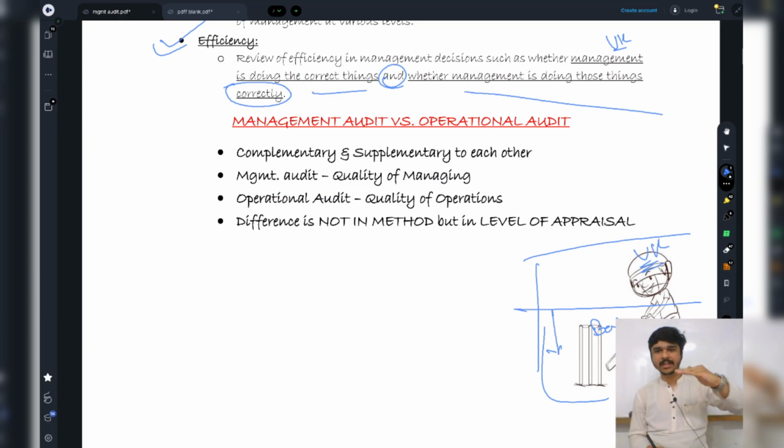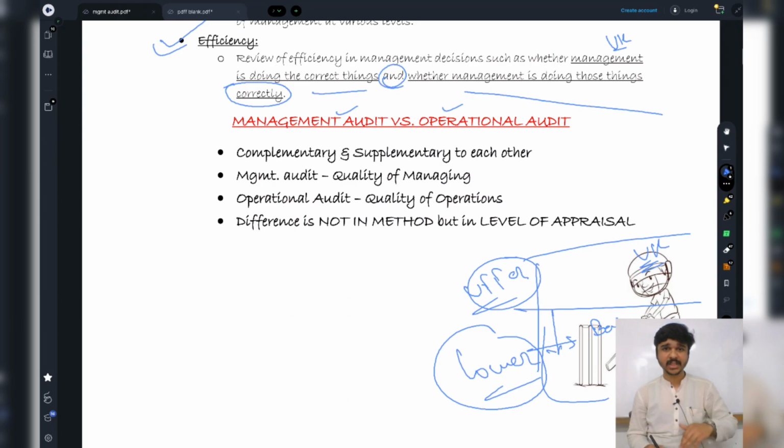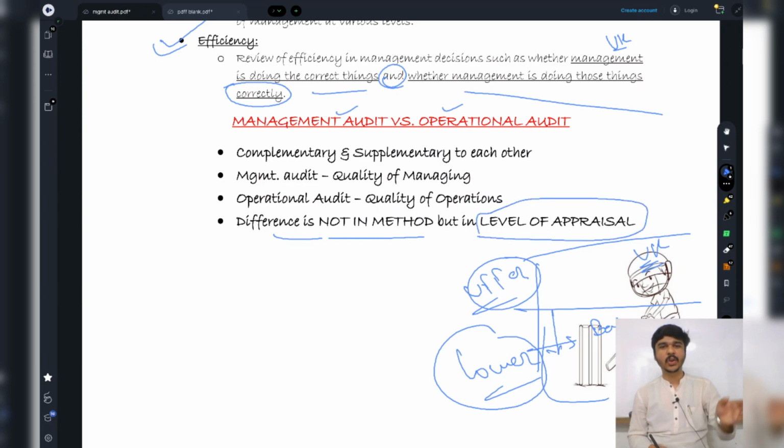So if we go level wise, this is a lower level and Mr. Virat Kohli is the upper level. So, a trick for remembering management audit versus operational audit is operational audit deals with the lower part of the organization and management audit deals with the upper part. In technical terms, the difference is not in the method of doing them, but it is in the level of the appraisal. So in operational audit, we are appraising the bat and related functions to the bat, but in case of management audit, we are appraising the manager, the upper level management, the top management.